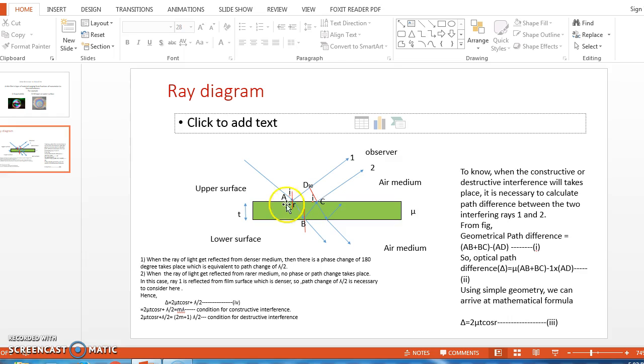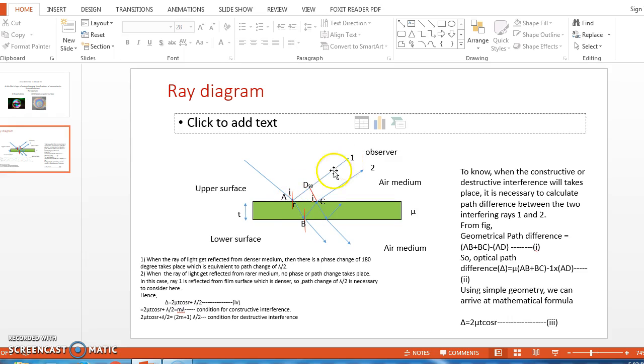So in previous standards you might have studied the fact. What is this fact? When the ray of light gets reflected from a denser medium, then there is a phase change of 180 degree, which is equivalent to path change of lambda by 2. Now in this case, the incident ray gets reflected at point A. A represents the surface of denser medium. So therefore ray number 1 has undergone the phase change of 180 degree, that is path change of lambda by 2.